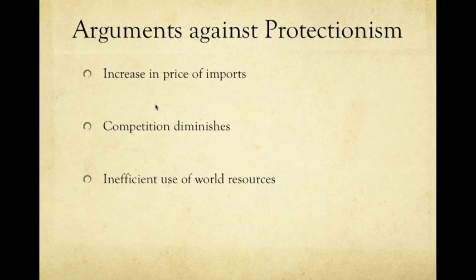The next reason is inefficient use of world resources. This is sort of what I mentioned just before, because if a subsidy is provided to an American producer who might not be as efficient, it means that world resources are being used inefficiently, because now it's an American producer who can't produce it as efficiently as a Chinese producer, for example. It can also be because the American producer might become ineffective because there's a lack of competition, as mentioned just before, and therefore he might not have the same incentive to work harder, as there's not the same amount of competition anymore.